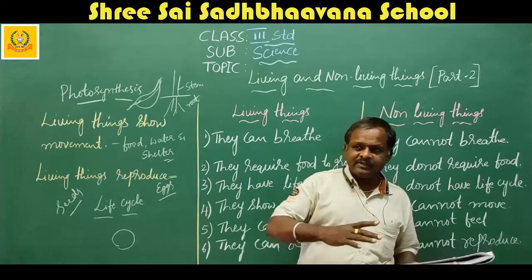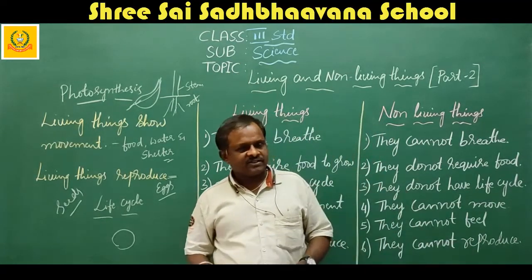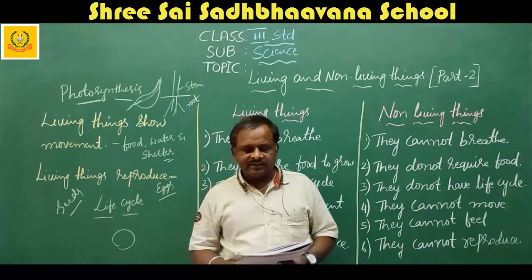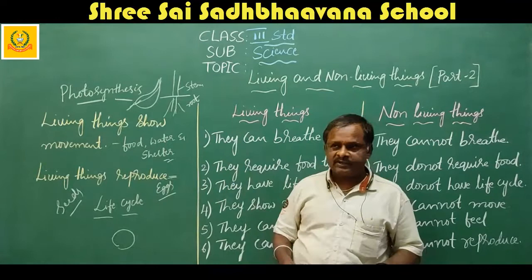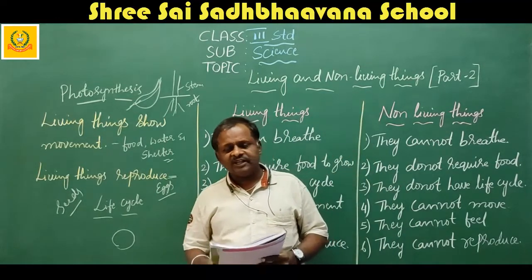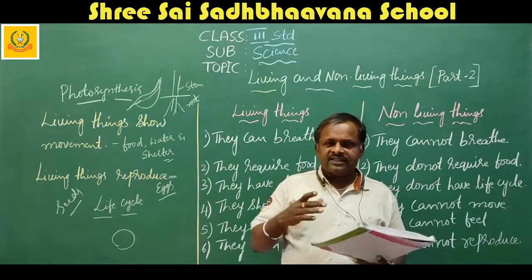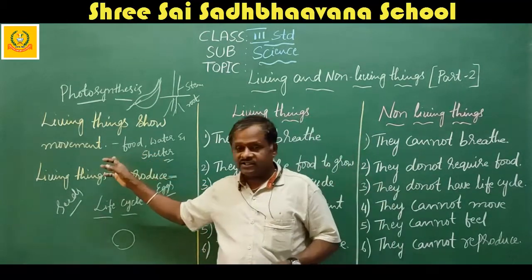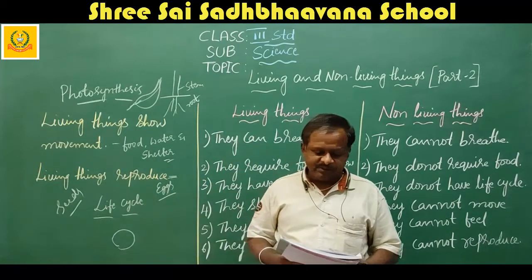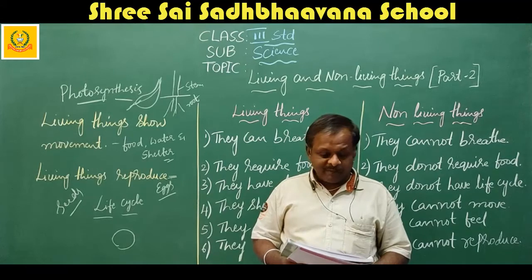Migration, movement from one area and settlement in another. That means from one place to another place we are moving. That is called as migration. That is for the purpose of food and water and shelter. Birds, animals, they are moving. Even man also. If they don't get work here, they will move from one place to another place. So this migration is also they have given, movement from one area and settlement in another place.